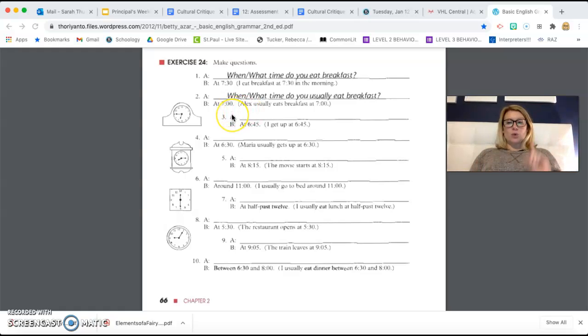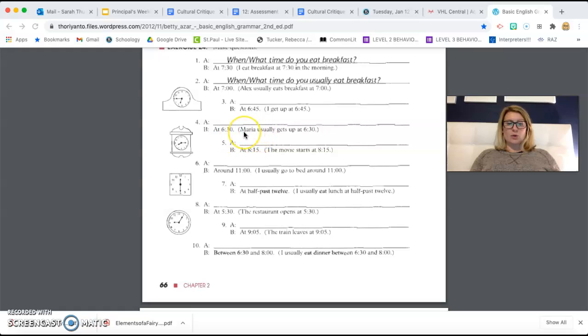Remember, A is one person and B is another person talking. It's a conversation. We call this a dialogue. So make sure you're not saying, what time do I get up? I get up at 6:45. You're not talking to yourself, right? So what time do you usually get up? I get up at 6:45.